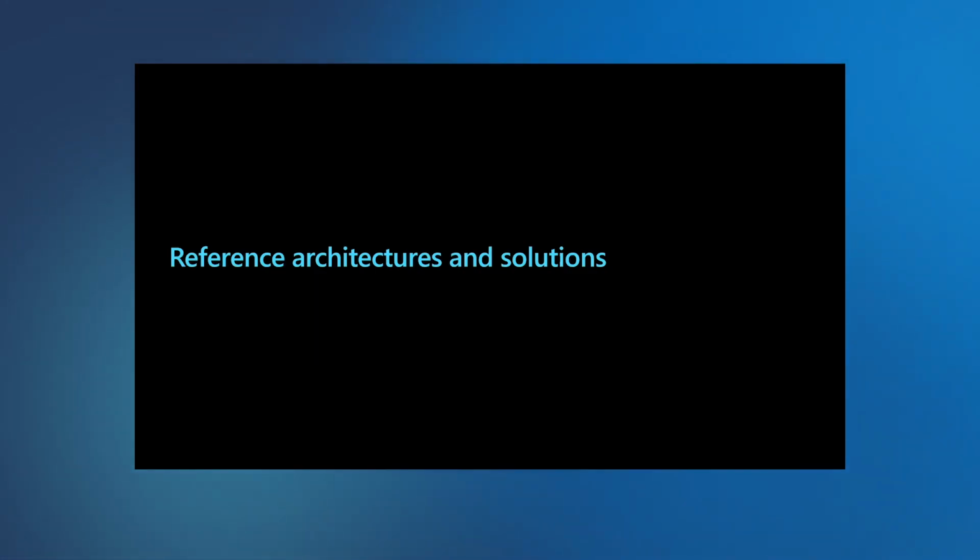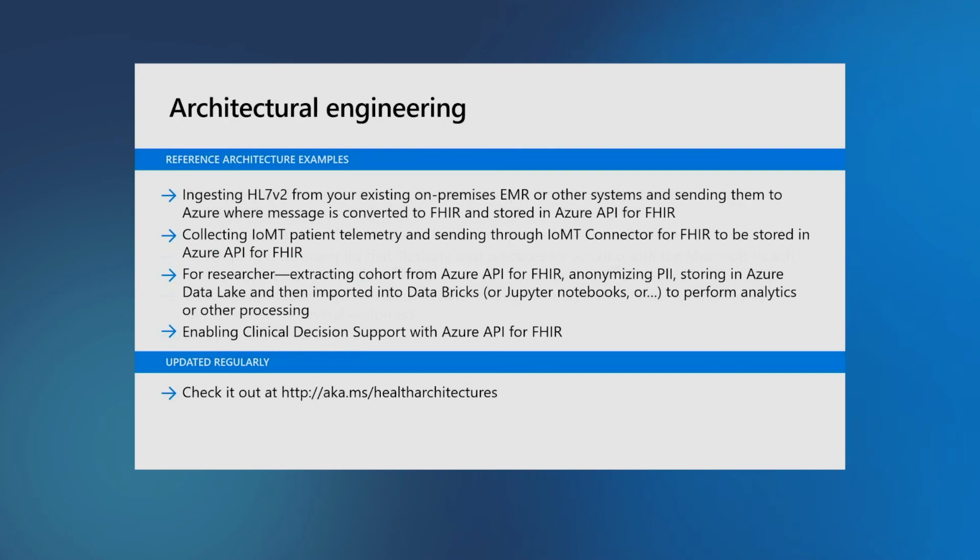Change subjects a little bit and spend the next few minutes talking about a thing called reference architectures and solutions. Now, some examples just by way of discussion. We talked earlier about ingesting HL7 messages. How would you actually put that together so you can pull it from your EMR, making sure it gets guaranteed delivered to Azure, where it's run through the FHIR converter and stored into FHIR? How do you put those pieces together? Our architecture shows you how to do that.